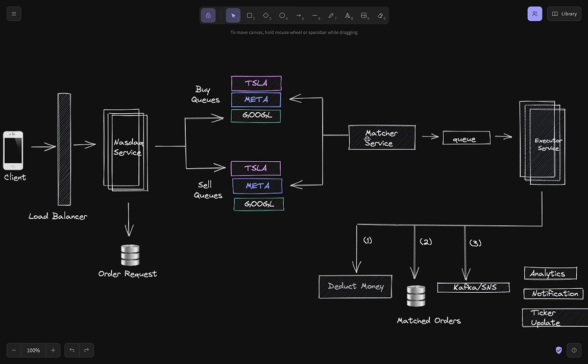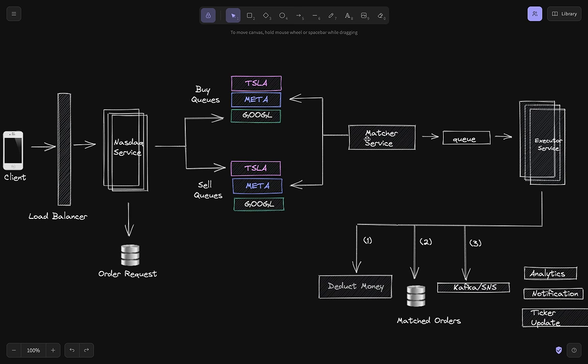So two important points we discussed here. For each of the stocks, we need two or three matcher nodes. They must be pulling from these queues at some varied frequency. It could be 1 second, 5 seconds, 1 minute, etc., based on our scale.